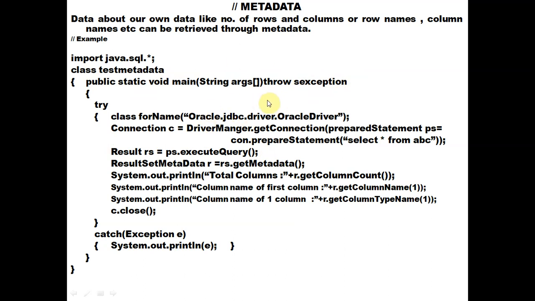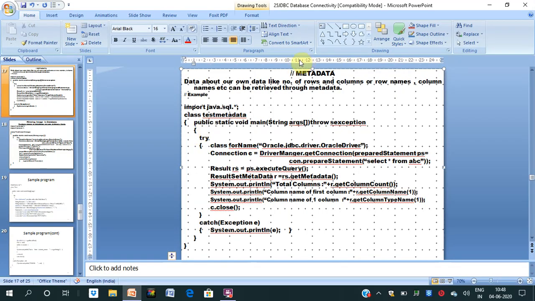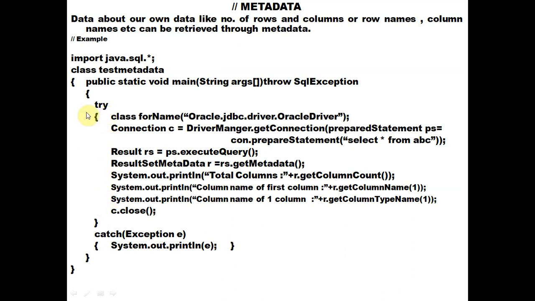We can write the name of the exception accordingly. Suppose we are using SQLException, so we mention throws SQLException. In the case of exception classes, we have to write all the letters capitalized, like SQLException. Inside this we write the try block and catch block.